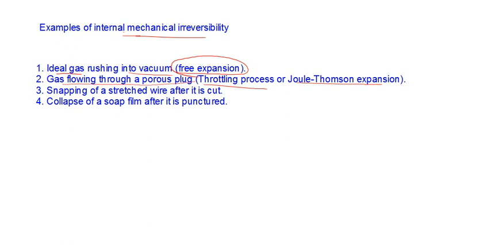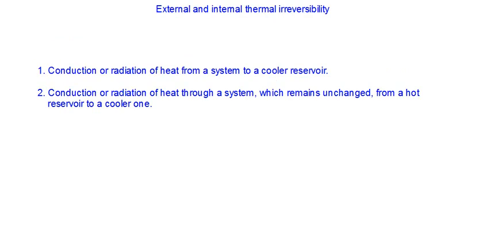The matter is that you should understand that all natural processes are irreversible in nature, and reversibility is only a theoretical construct.